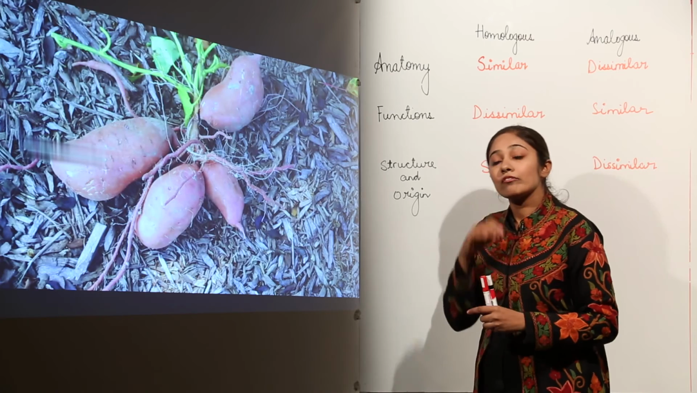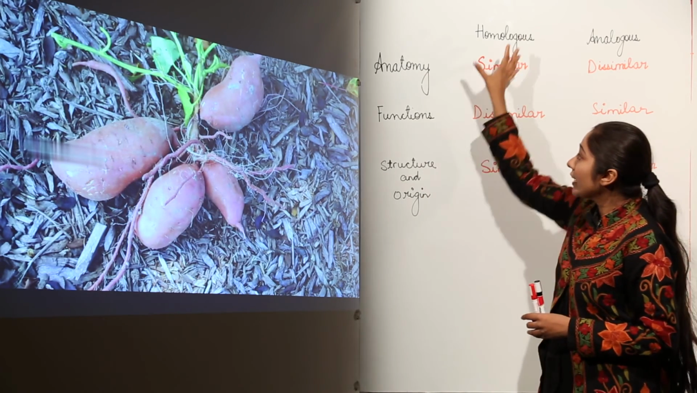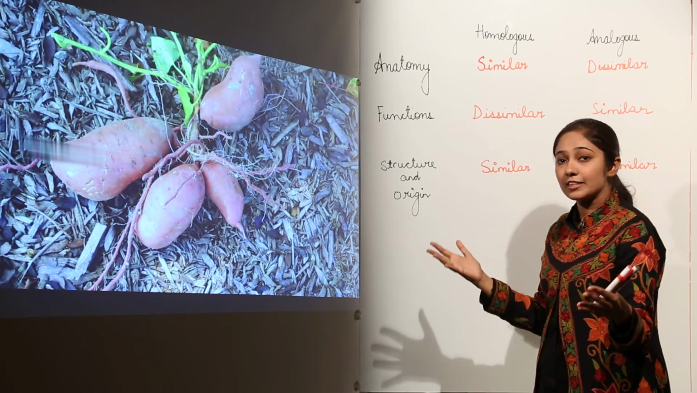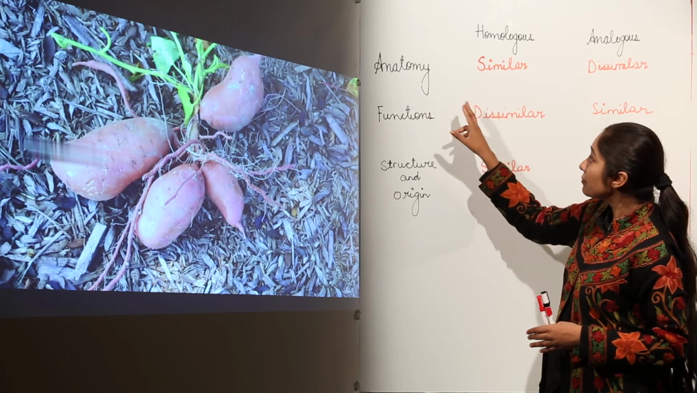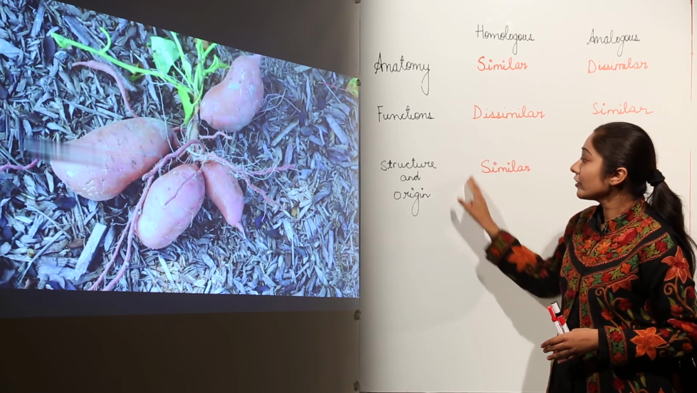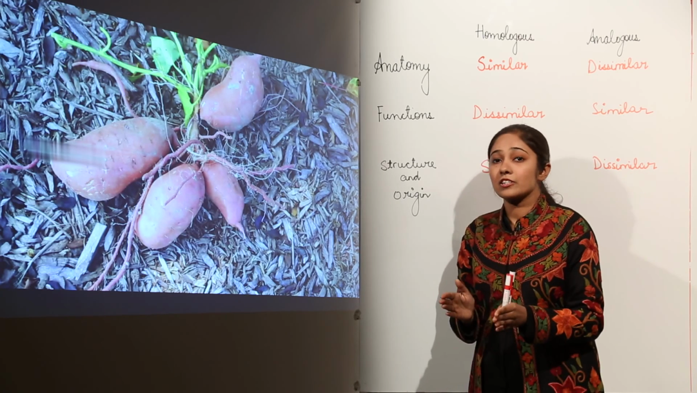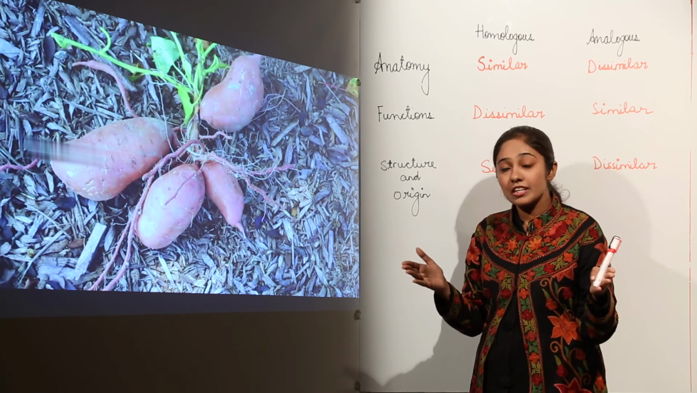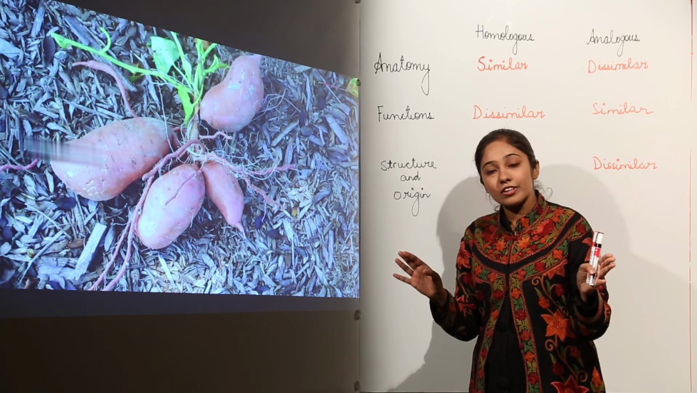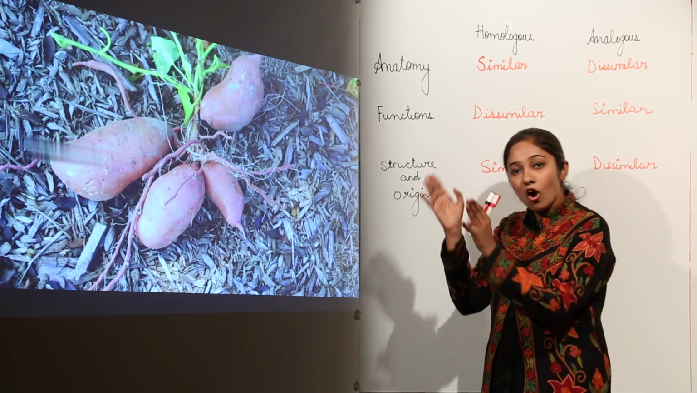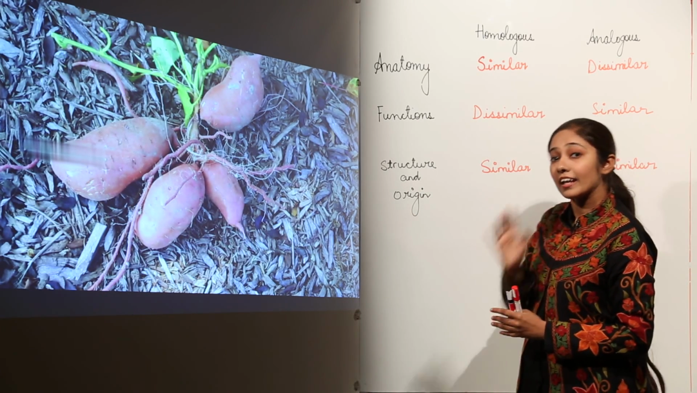So remember, when you are going to differentiate between analogous organs and homologous organs, you have to make these points very clear. You have to elaborate these points and explain them with examples as we have already discussed. So remember: anatomy, functions, and structure and origin. In the case of homologous organs, we have the same basic structure but the functions are different. In the case of analogous organs, we have a basic structure entirely different but the functions are the same. So they are opposite to each other. So remember how you are going to recall homologous organs and analogous organs.